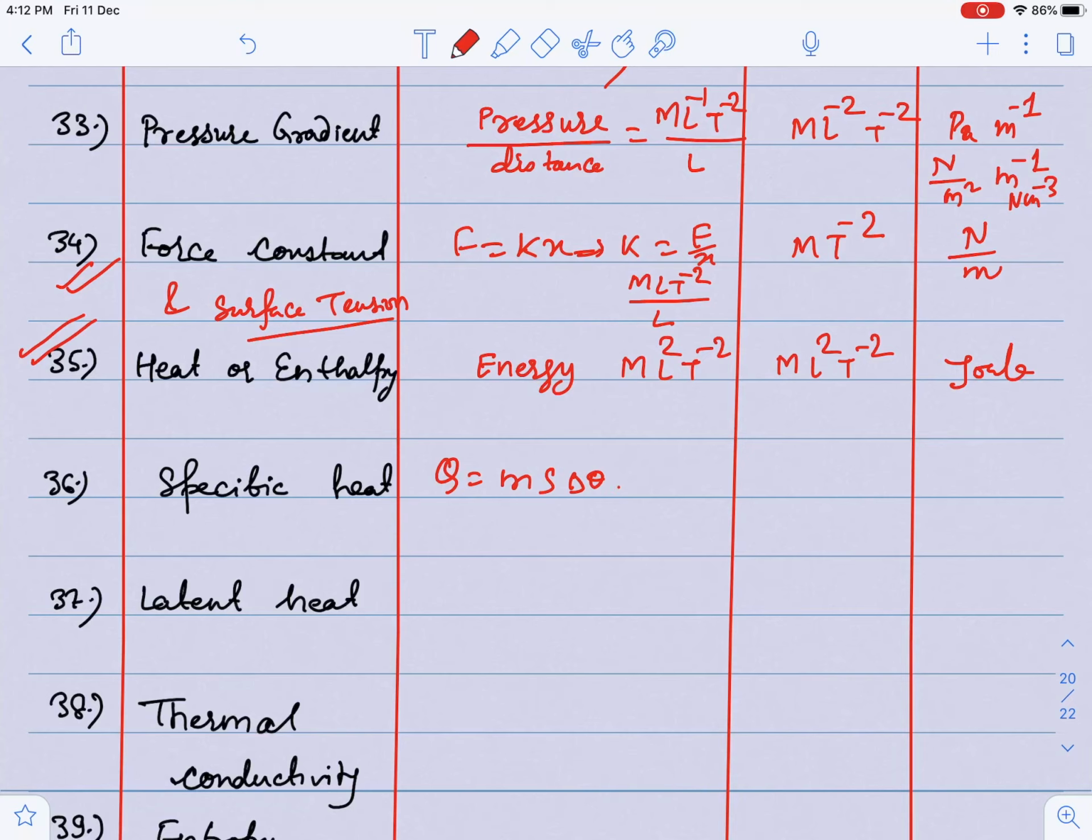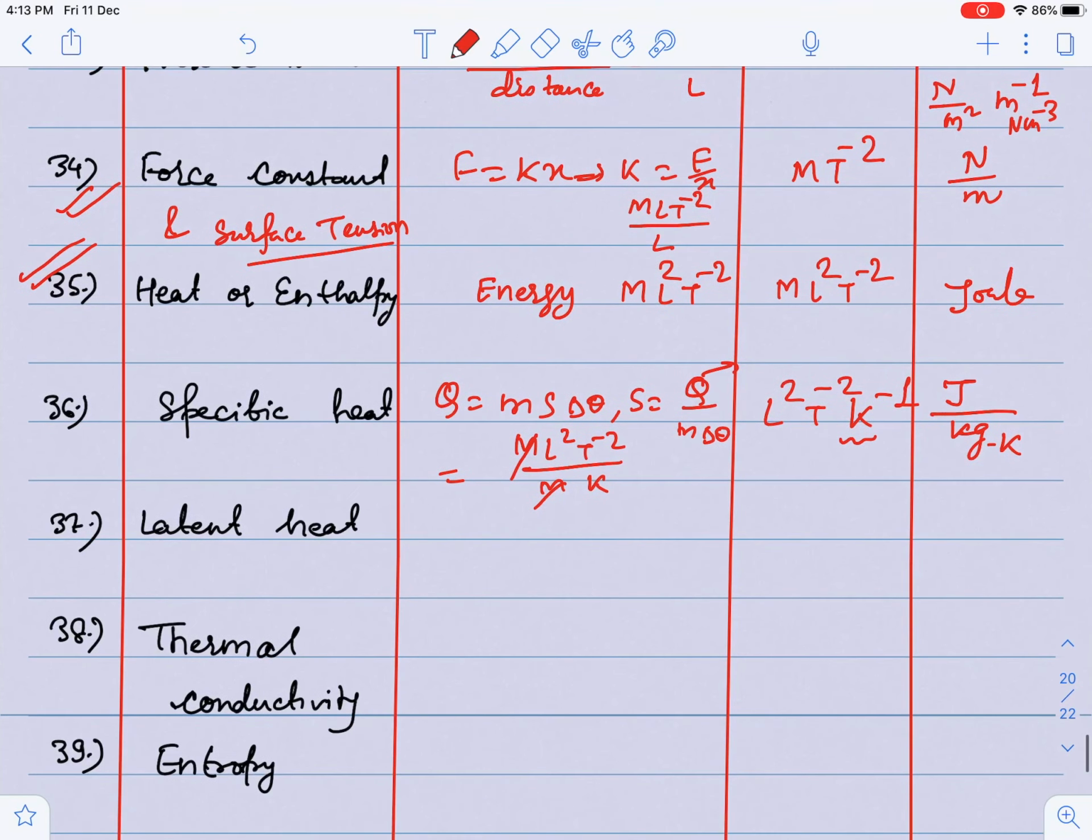So specific heat guys, Q is equal to ms delta theta. So s is nothing but Q by m delta theta. Q is heat, so heat I can write ML^2 T^-2. M is M and theta is Kelvin. M and M cancel guys. So dimension will be L^2 T^-2 K^-1. The first time I have introduced Kelvin here guys. So unit is what? Joule per kg per Kelvin is the SI unit of specific heat.